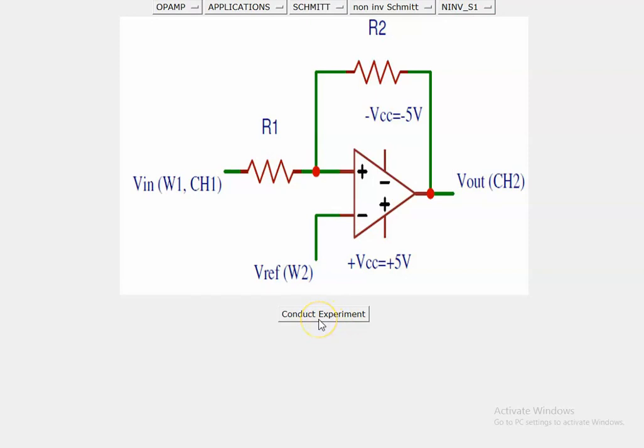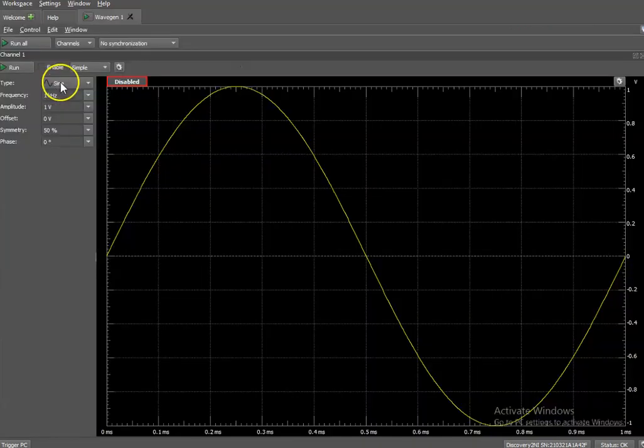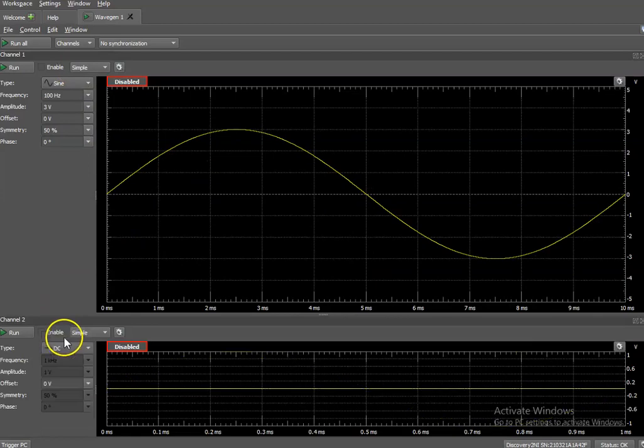To conduct the experiment, click on Conduct button. To observe the response of the circuit, open waveform application of the analog discovery. And using channel 1 of the waveform generator from wavegain option, apply the input sine wave of frequency 100 Hz and amplitude of 3 volts. And also apply DC voltage of suitable value, example 0 volt, 1 volt, -1 volt.